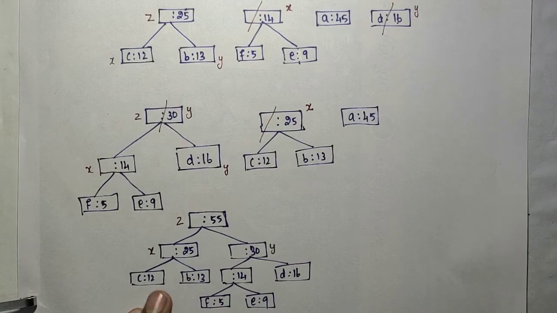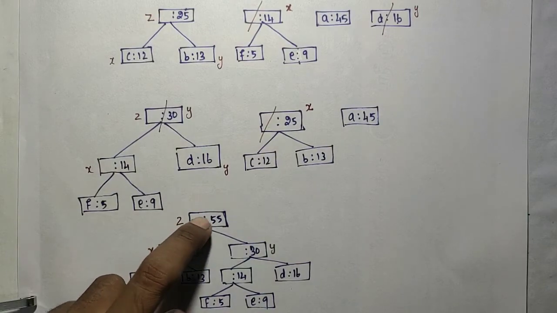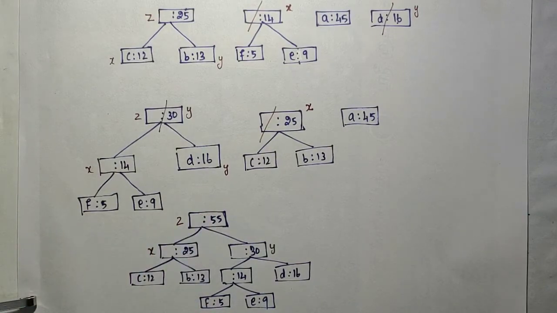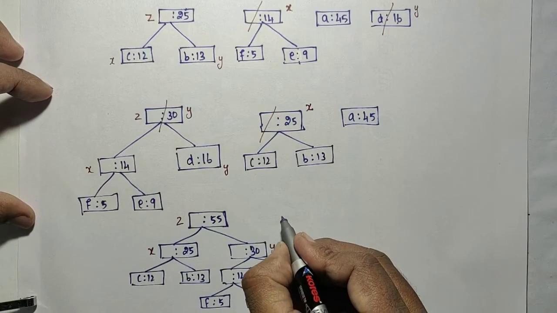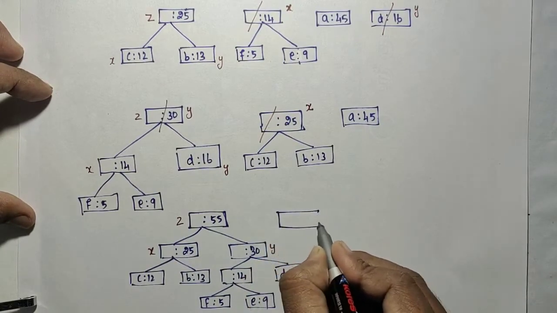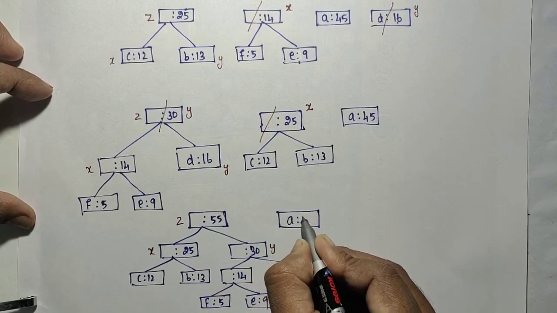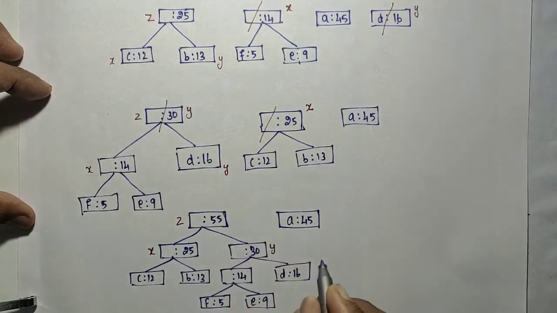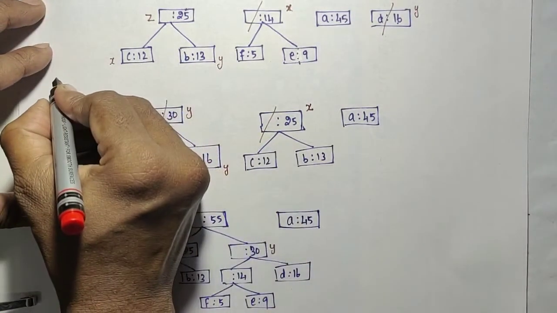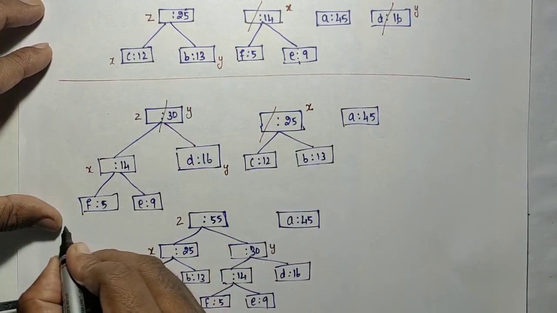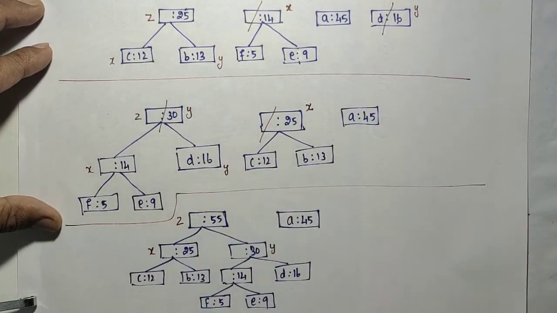Okay, next. Now this Z has to be inserted back to the Q. So already these two are extracted. We only have this A45 and then this 55. These two are there in the list. So this step is over. Okay. And this step is over.